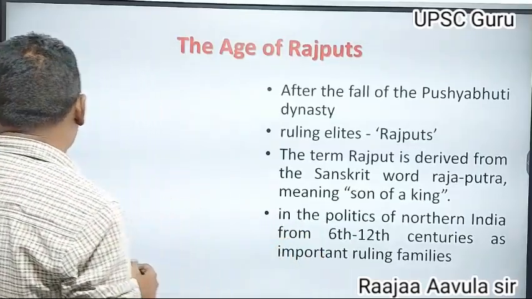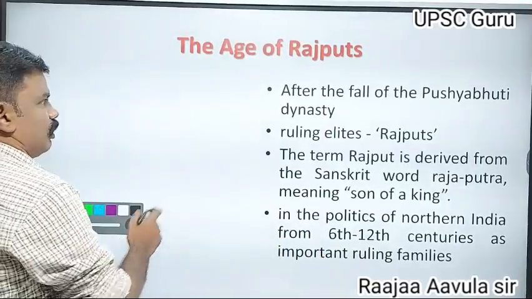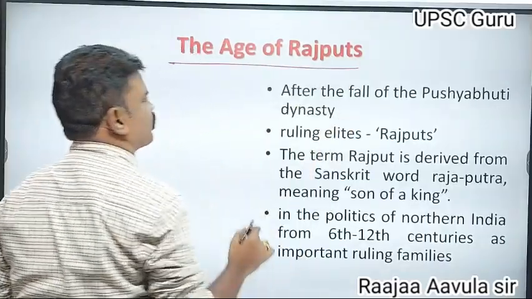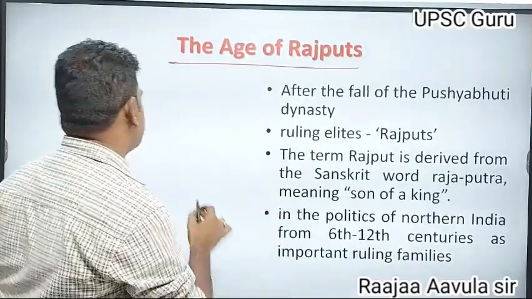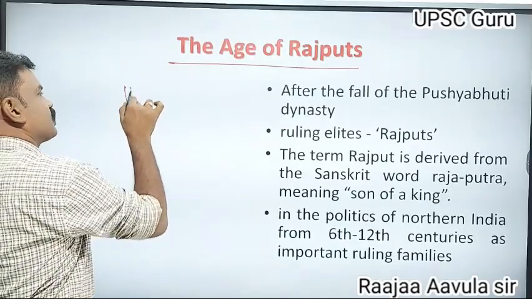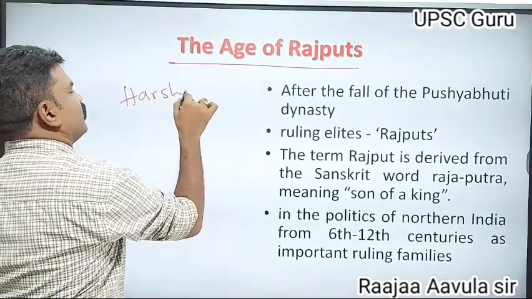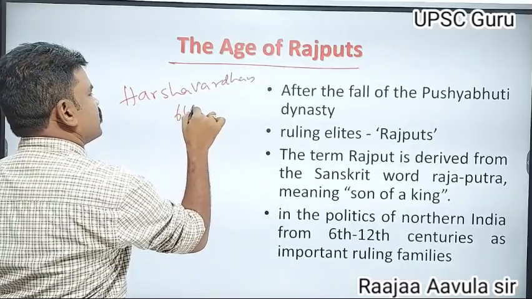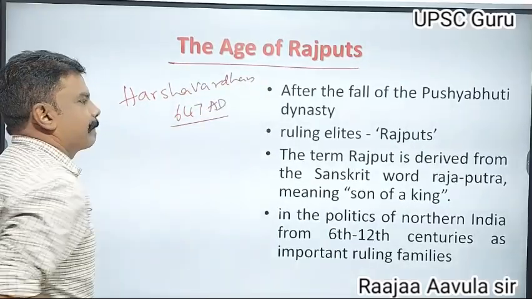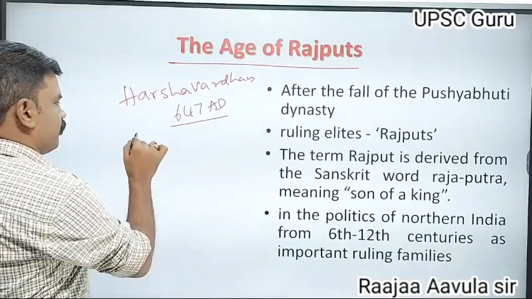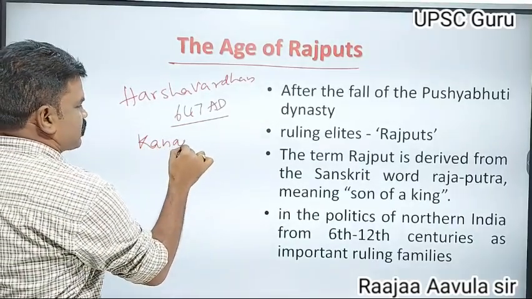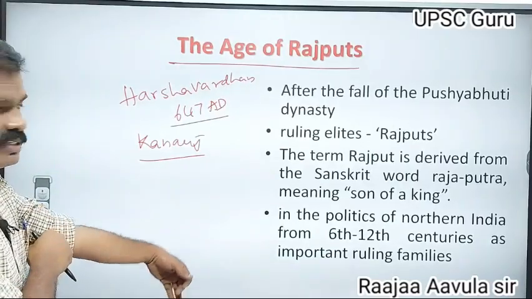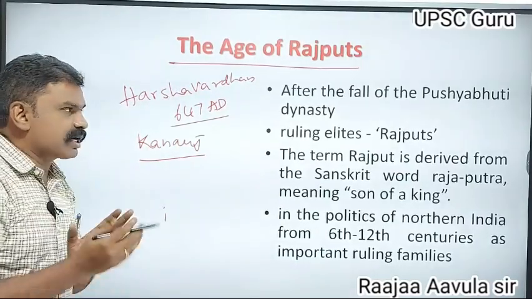The age of the Rajputs: we can discuss it after the fall of the Pushyabhuti dynasty, that means after the death of Harshavardhana in 647 AD. Harsha made Kannauj the center for politics and cultural activities, and because of Kannauj there occurred some wars.